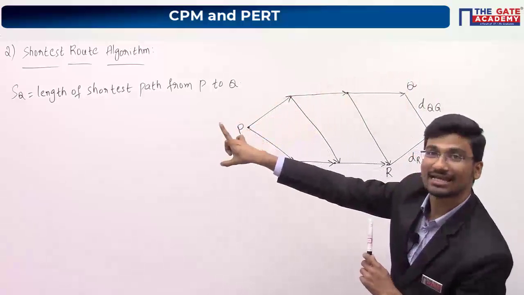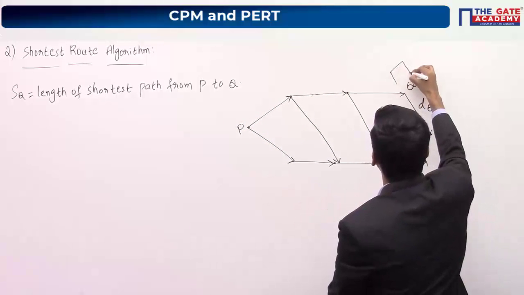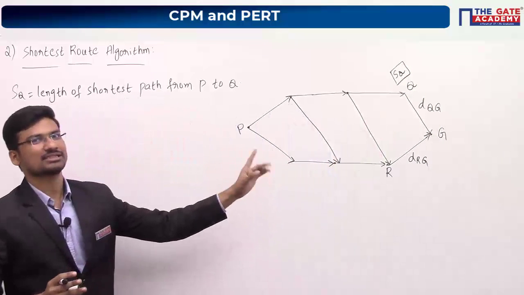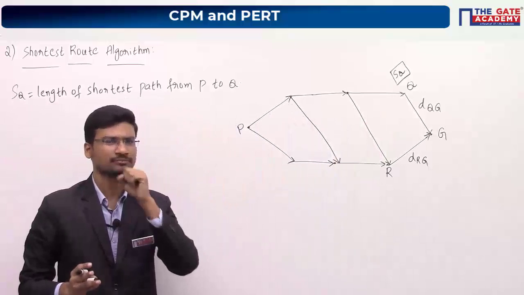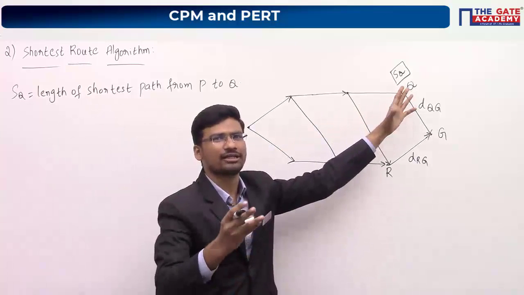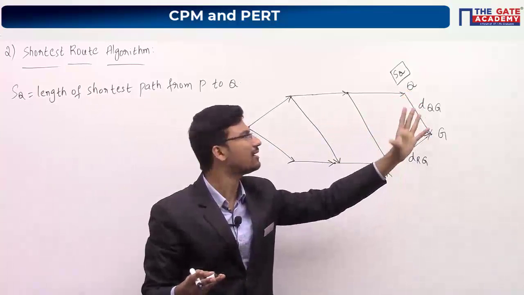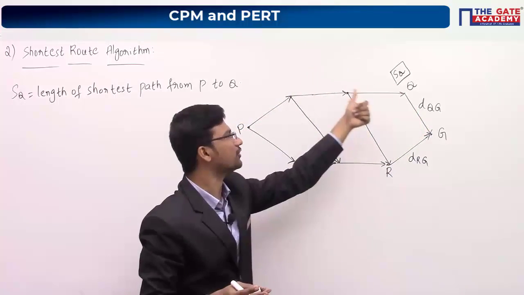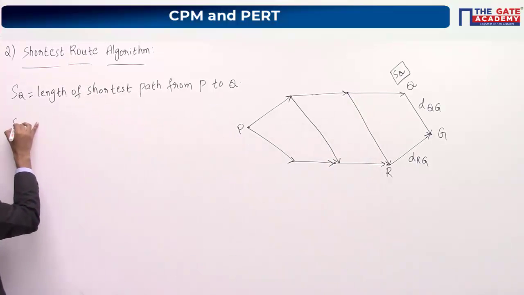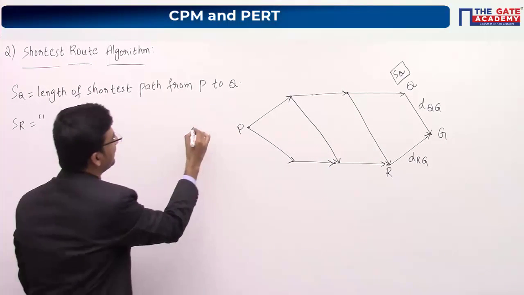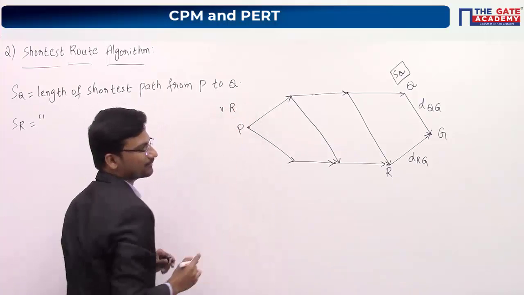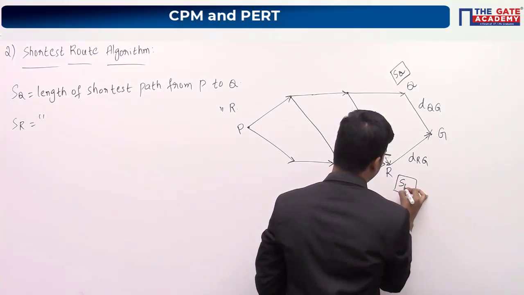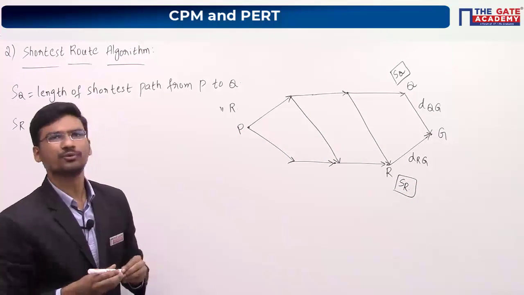It is SQ. Now just look at what I am writing here. I am just writing SQ here. I hope this is okay for you. Previously we have written values like 40 and everything. So just try to compare this one with the previous problem. SQ will be the length of the shortest path from P to Q. Similarly, I am writing SR. SR will be the length of the shortest path from P to R.